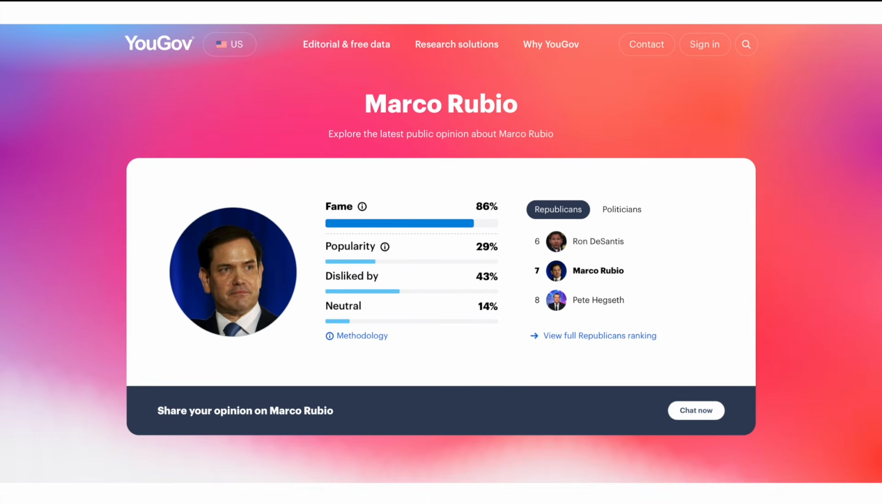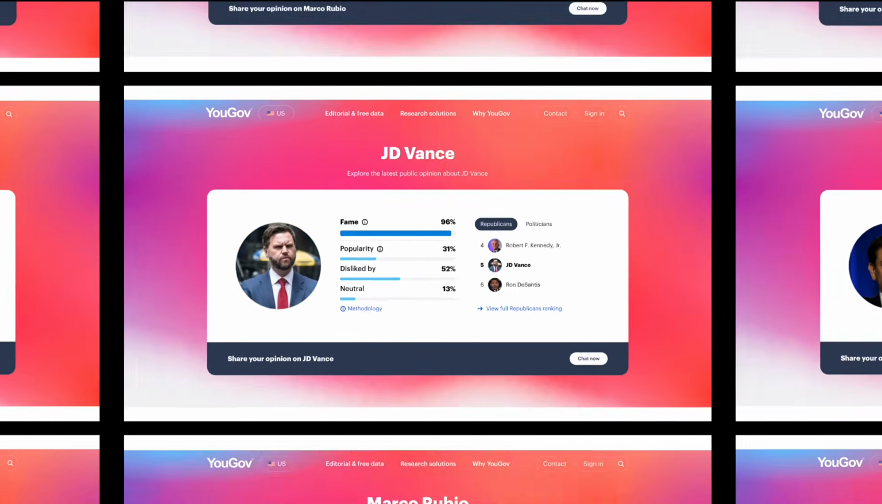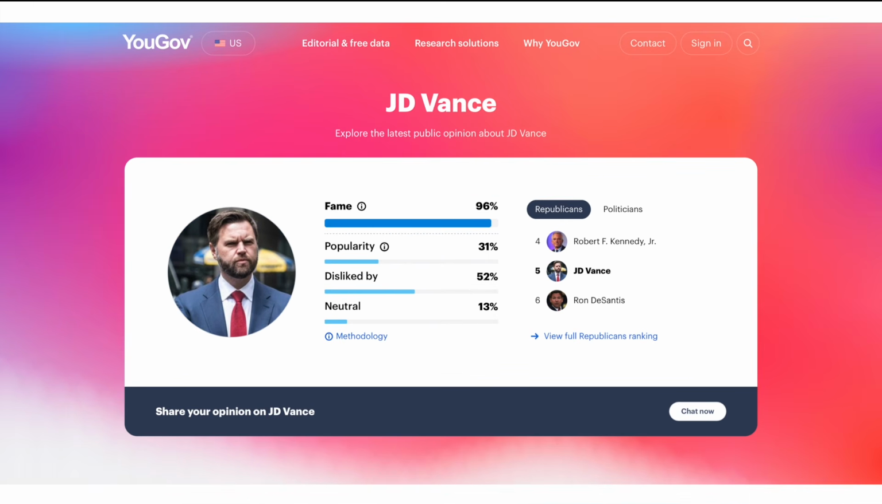As for that same YouGov popularity index, Marco Rubio is currently known of by or famed by 86%. Now on YouGov, obviously, I think it's a national poll, so there's Democrats and Republicans included in this. Rubio's popularity is only 29%, disliked by 43%, and neutrals 14%. Whether or not that reflects the entire country as a whole, honestly, still to be determined. But based on this one, Rubio's got a decent amount of people that dislike him, but also 14% that view him neutrally.